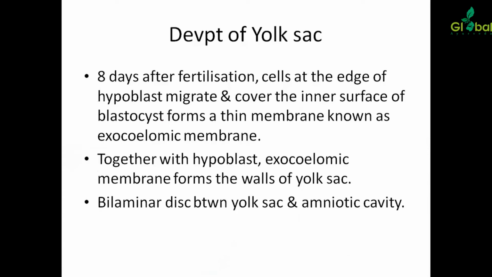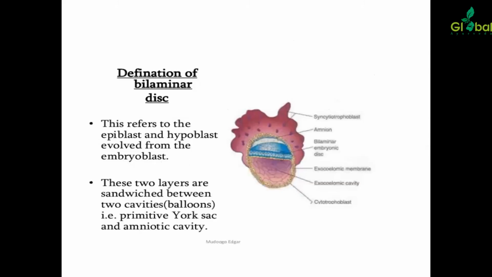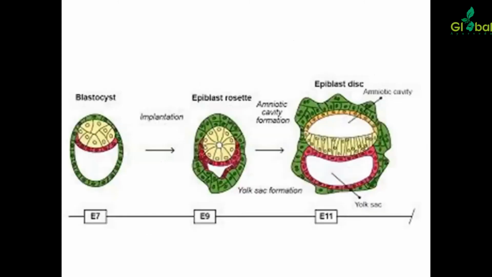Development of yolk sac. 8 days after fertilization, cells at the edge of the hypoblast migrate and cover the inner surface of the blastocyst. This forms a thin membrane, which is known as the exocoelomic membrane. Together with the hypoblast, the exocoelomic membrane forms the walls of the yolk sac. The bilaminar disc is now between the yolk sac and the amniotic cavity. In the picture we can see the formation of the bilaminar disc.